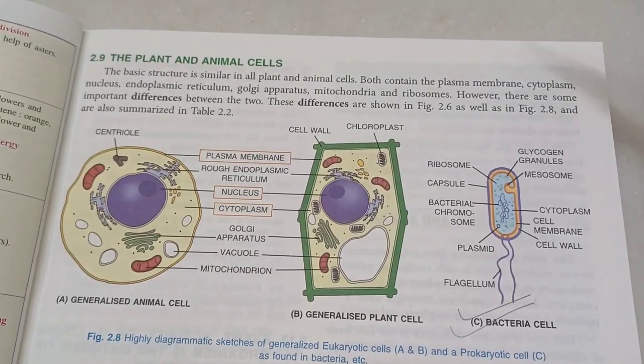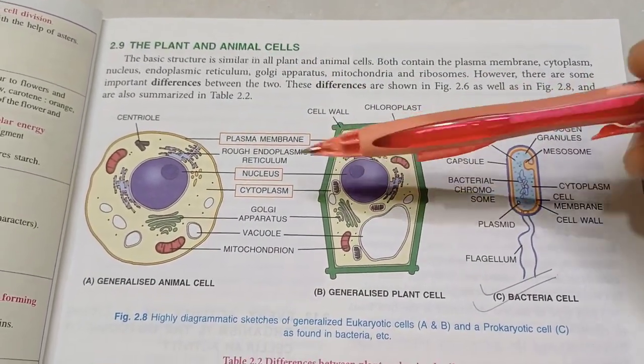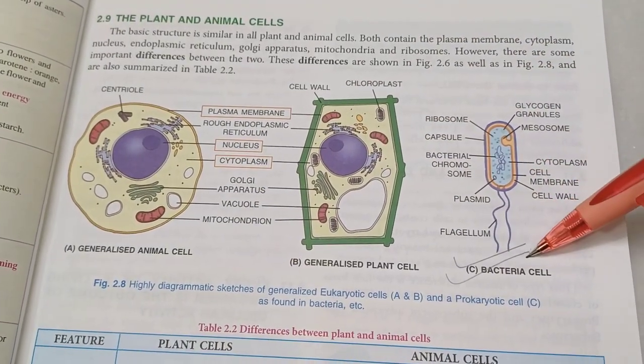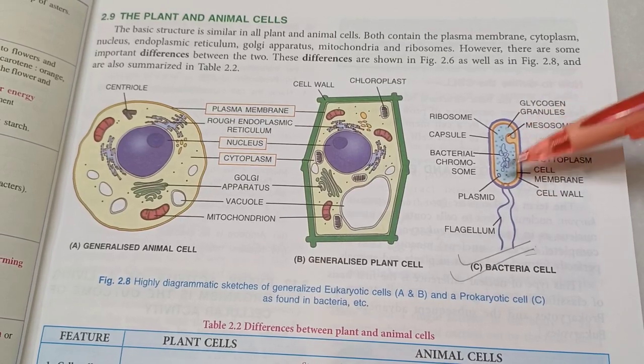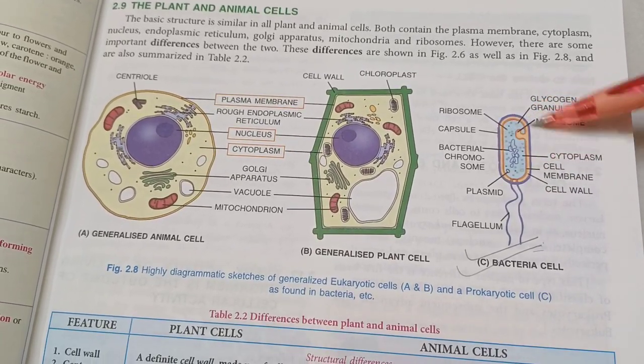Now moving on, differentiate between plant and animal cells. We have already double ticked the diagrams earlier, so I'm not going to double tick again. Rather, let's double tick the bacteria cell. It's a single cell, it's a very simple structure. It has a cell membrane and cell wall, but it also has a capsule, another layer of protection, and that is why boiling may not be able to kill certain bacteria.